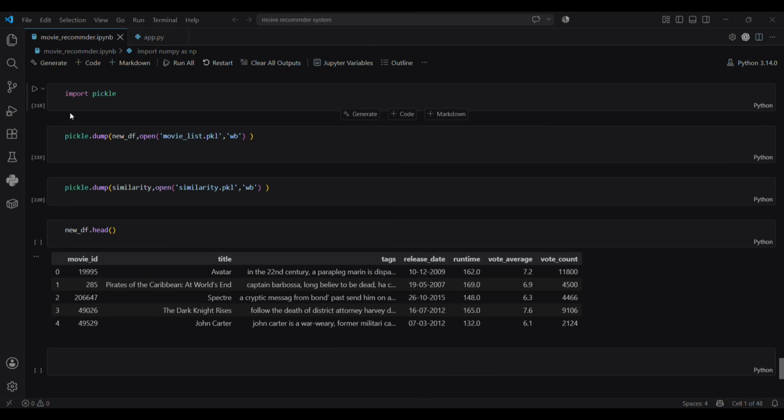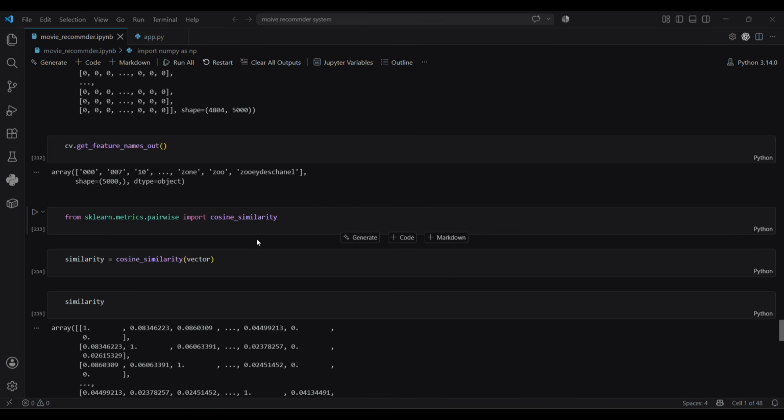Now I import the pickle library and I save two things using pickle. The clean data frame as movies_list.pkl and the similarity matrix as similarity.pkl. So the app doesn't have to recompute everything every single time it runs.